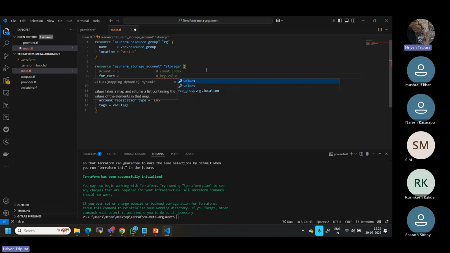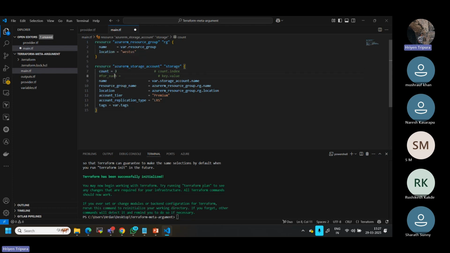Don't worry for now. Just keep this now. Now you might be thinking what it means. Let me show you. If I talk about the count, let's say I'm ignoring the for_each. What it means basically, if I'm using this one, as I told you, there are two different ways to create multiple resources, but mostly we can use the count or for_each.